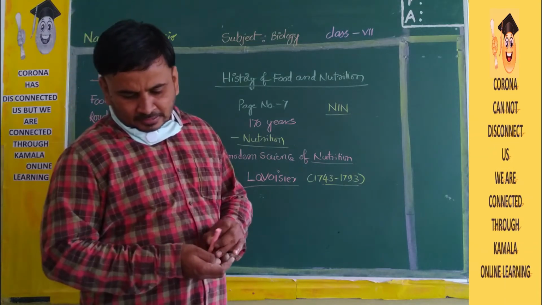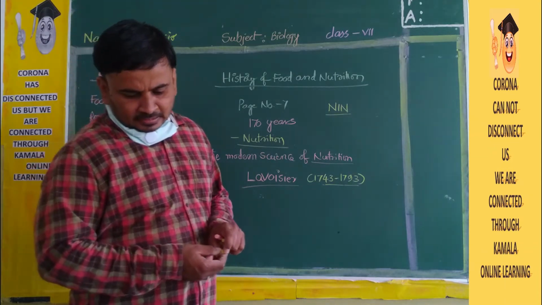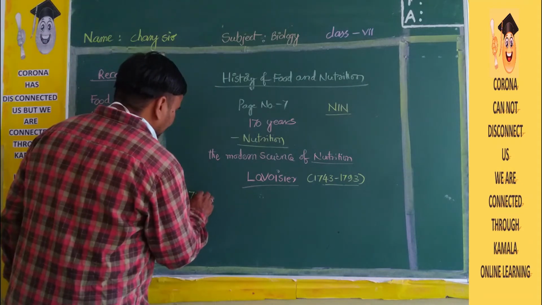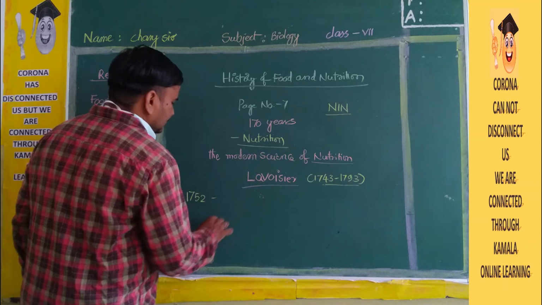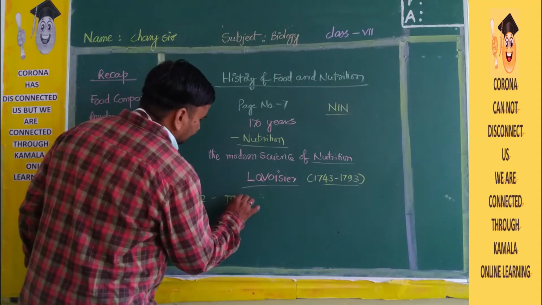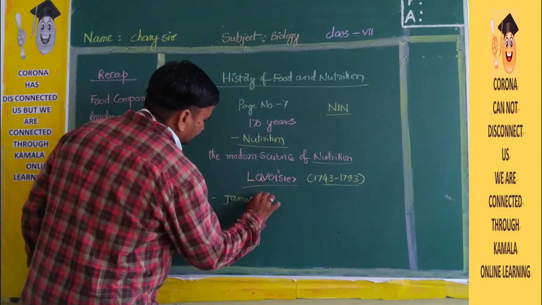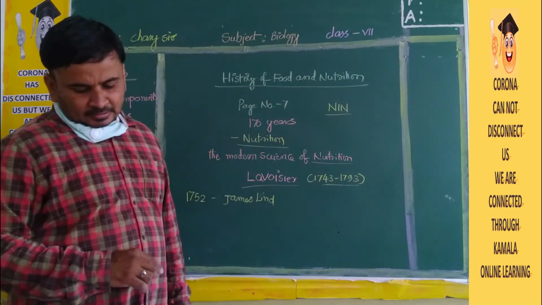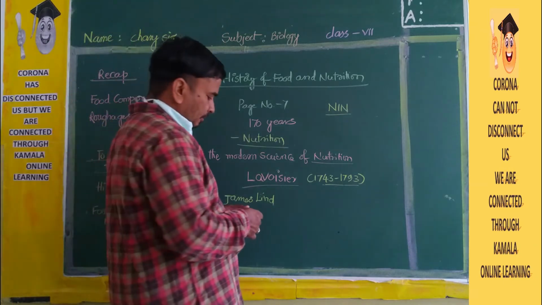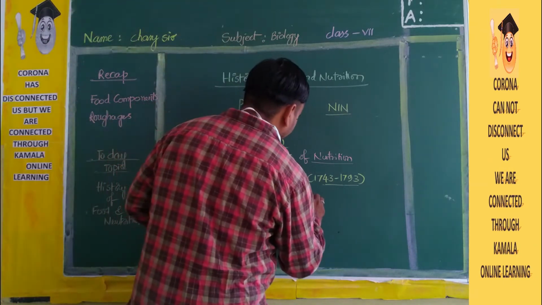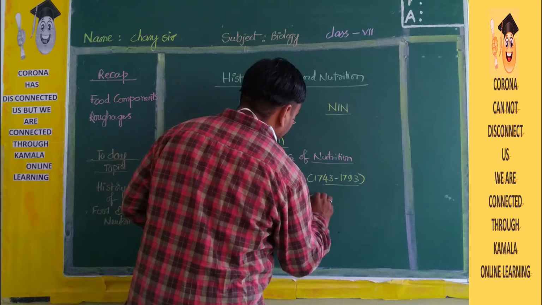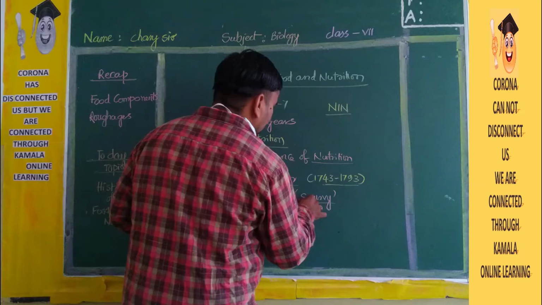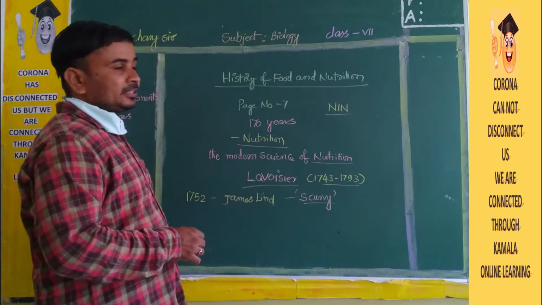James Lind is another scientist. In the year 1752, James Lind discovered scurvy. Scurvy is the name of a disease. It is actually a deficiency disease.